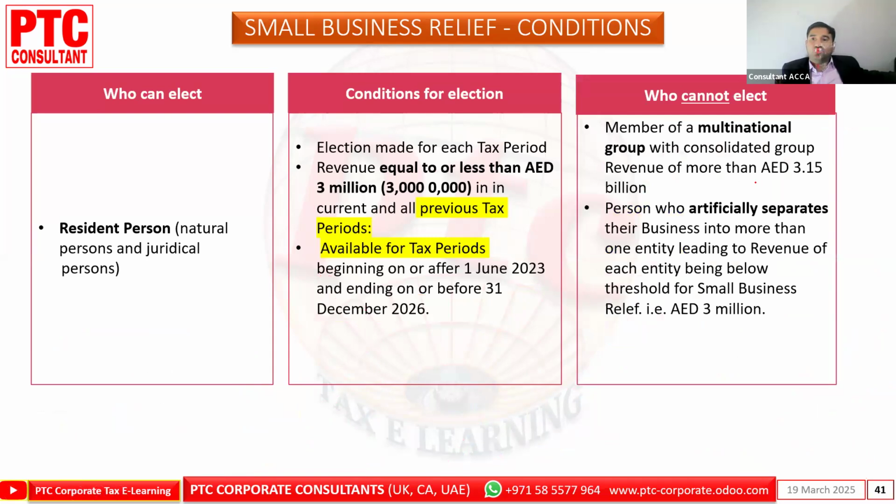Who cannot take the SBR? Who cannot elect: a member of a multinational group with a consolidated revenue of more than 3.1 billion dirham.